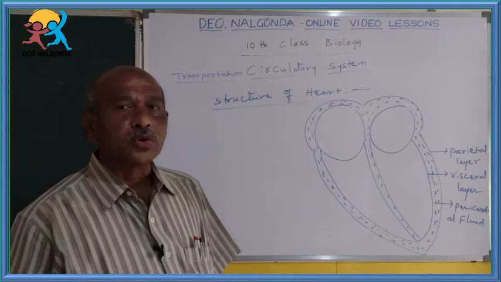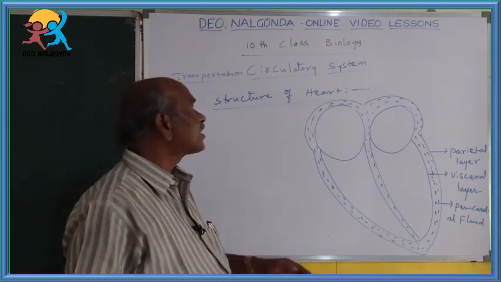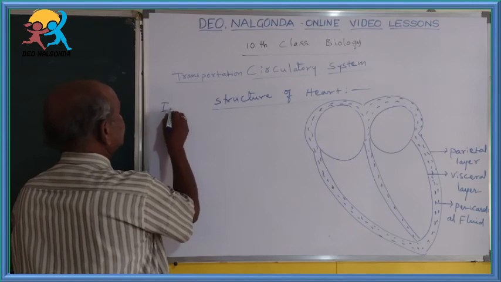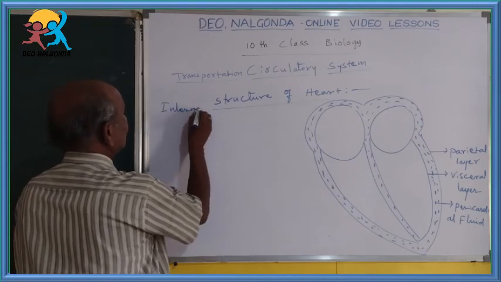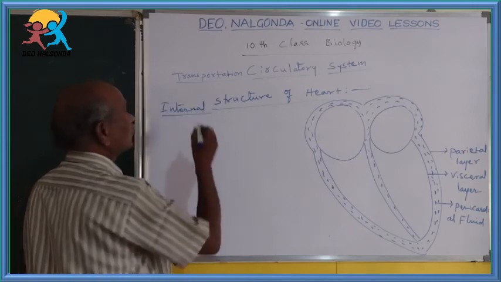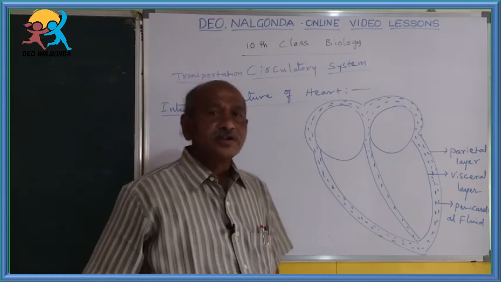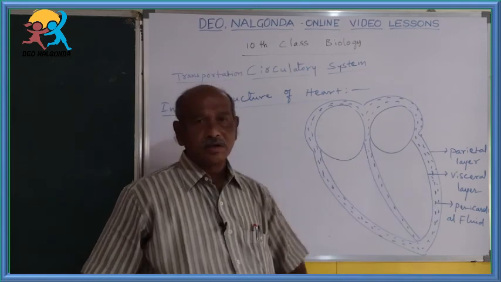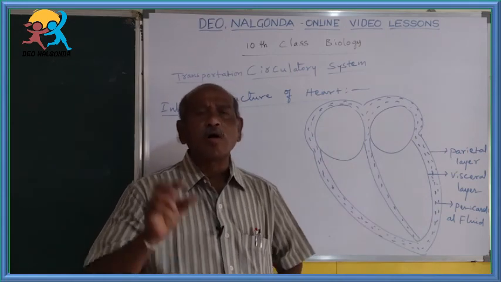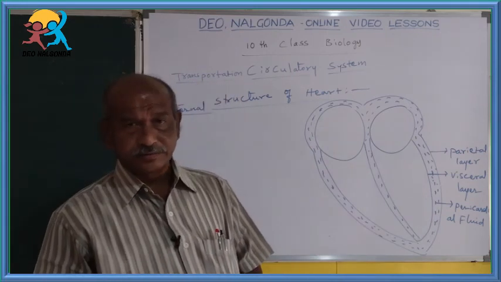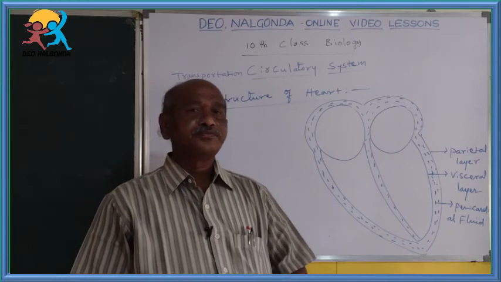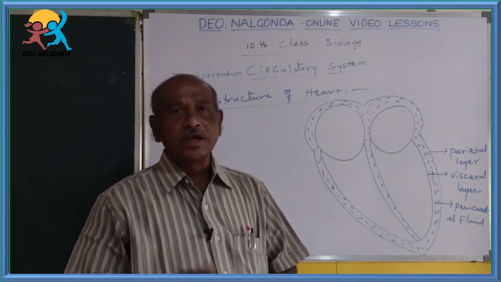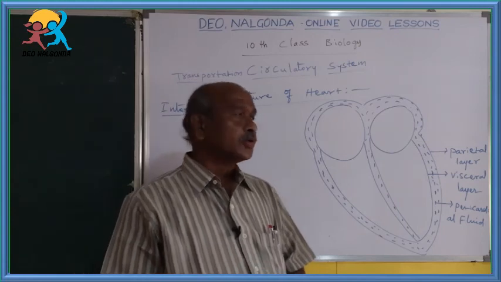Next we go to the internal structure of the heart. For our heart, there are two small blood vessels attached. They are called the cardiac arteries. They supply blood to our heart.